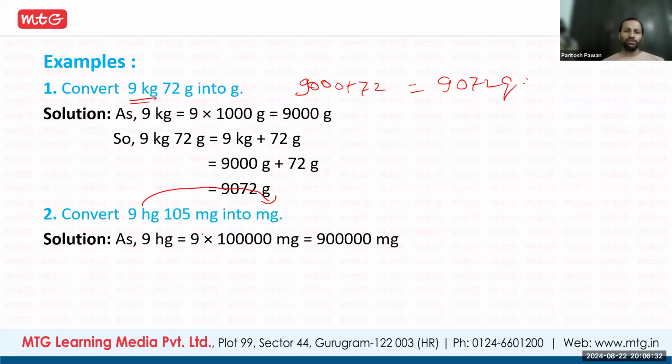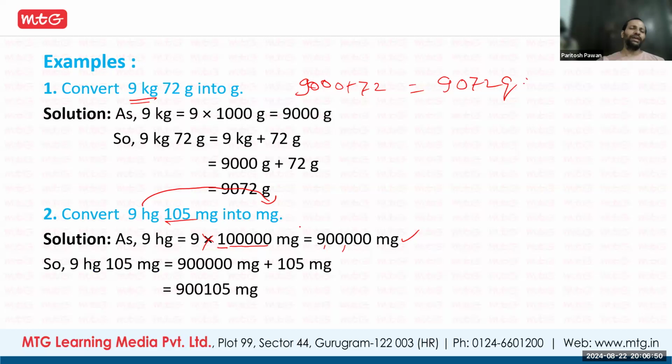So big to small, it will multiply. So multiply with 1 and 5 zeros. That becomes 9 lakhs milligram. And 105 milligram is there, that will be added. So it becomes 9 lakhs 105 milligram. Clear? Yes, Manashwi.